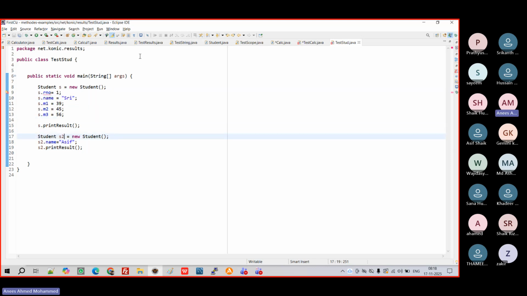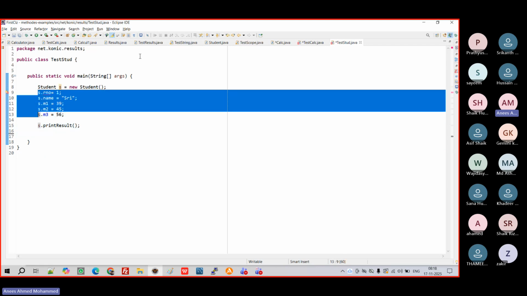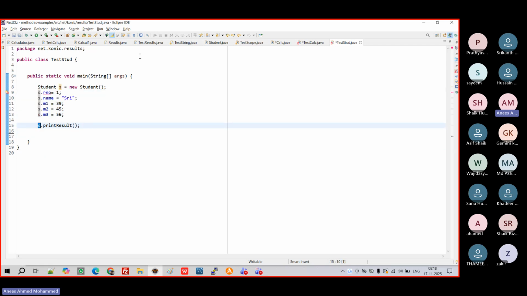It's with logic, right? You see this particular class, you feel it, right? I'm just giving roll number and marks. Now I'm just saying print result, not passing any value, right? Why? I already gave marks to it. I don't need to worry about giving marks again at calculations.